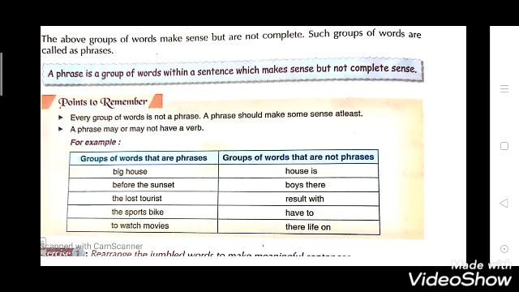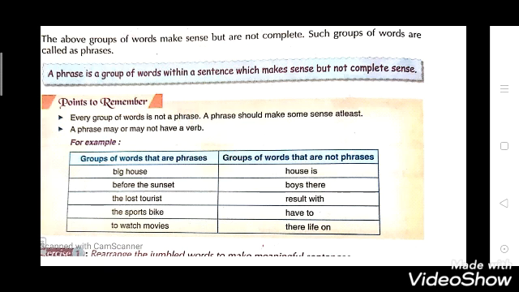Now turn your page to page number 6. The above groups of words make sense but not complete sense. Such groups of words are called phrases. Yes, a phrase is a group of words which will not give you complete meaning. A phrase is a group of words within a sentence which makes sense but not complete sense. So you have to learn this definition.